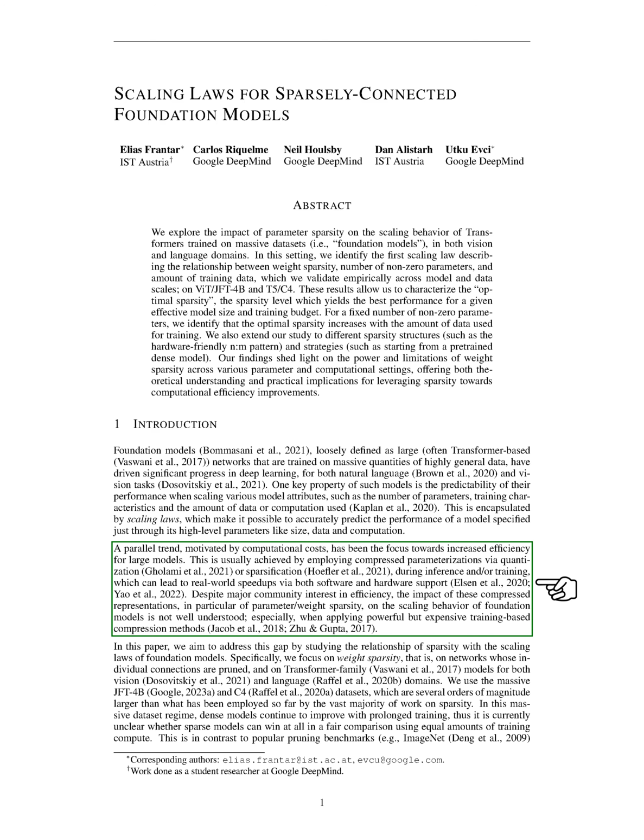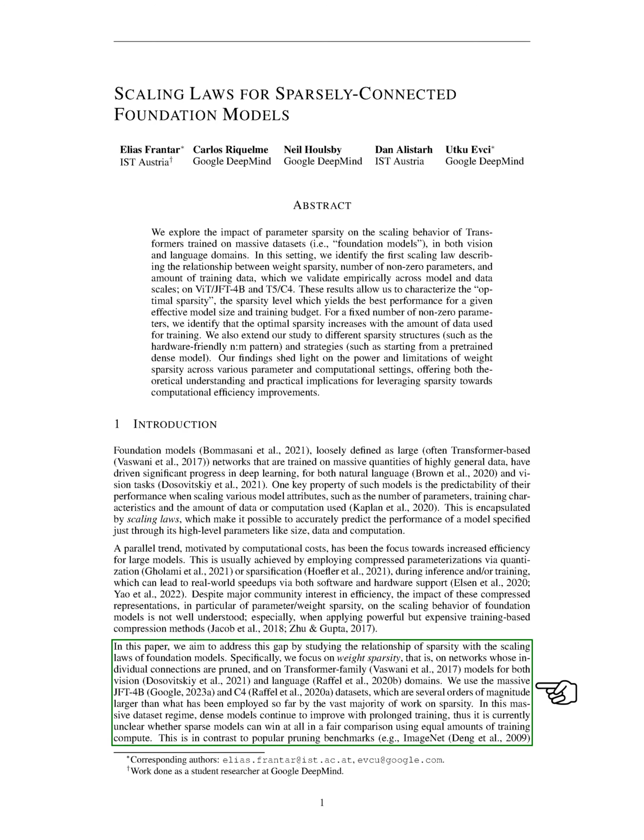However, we don't fully understand how these compressed representations, particularly parameter or weight sparsity, affect the scaling behavior of foundation models, especially when we use powerful but costly training-based compression methods. In this paper, we aim to fill this knowledge gap by studying how sparsity relates to the scaling laws of foundation models. We're particularly interested in weight sparsity, which refers to networks where individual connections are pruned, and we're focusing on transformer family models for both vision and language domains.